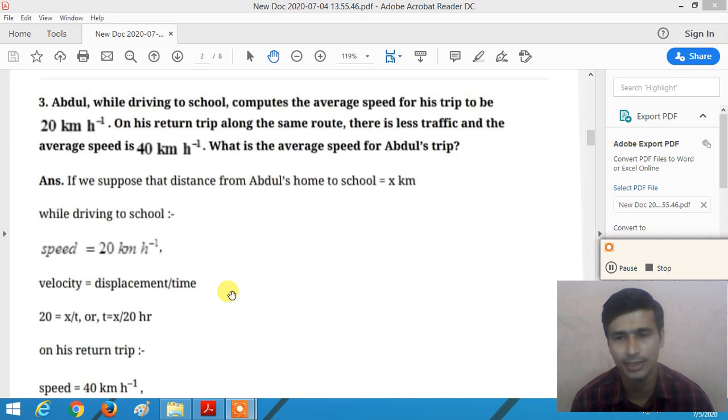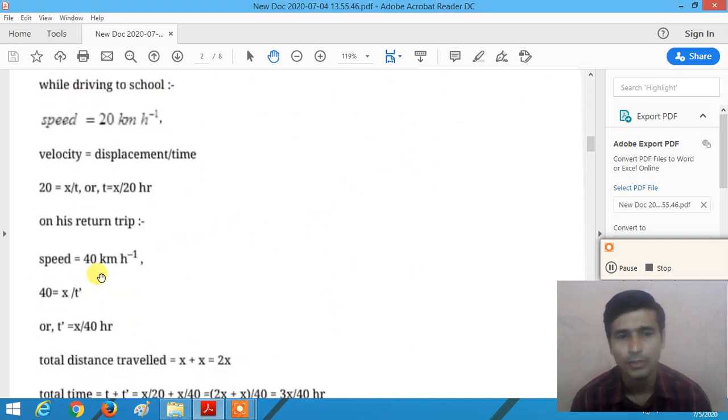So what will be the time taken from Abdul's home to the school? T is equal to x divided by 20, where we assume x is the distance from Abdul's home to the school, right? Now on his return trip, the speed is 40 kilometer per hour. So by the formula of the speed, speed is equal to distance by time, so time is equal to distance divided by speed. So on his return trip, the time taken by Abdul is x divided by 40 hour. On the first trip, the time t is equal to x divided by 20 hour.